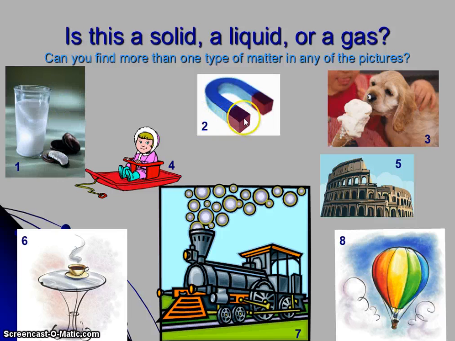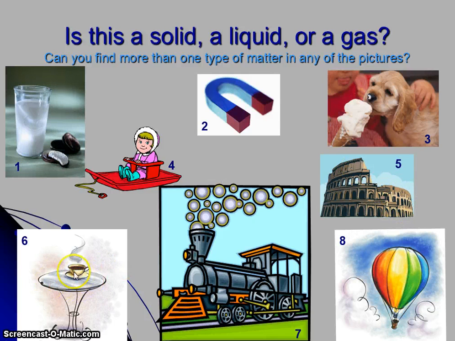Okay, then you're going to move on to picture number 2. This is a magnet. Okay, state whether it is a solid, liquid, or gas. Moving on to picture number 3. Okay, we have a lot of different objects here. Okay, choose one of them and state whether it is a solid, liquid, or a gas. Number 4, you have a girl on the sled. Okay, select an item here. State whether it is a solid, liquid, or a gas. Number 5, you have the Colosseum. Okay, or a building. Just tell me if it's a solid, liquid, or a gas, or something that's around here that's a solid, liquid, or gas.